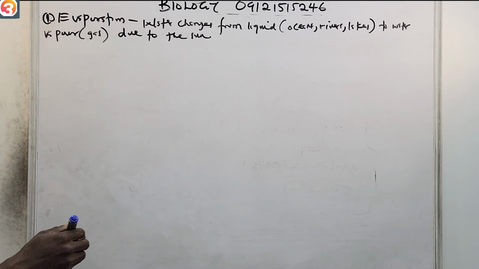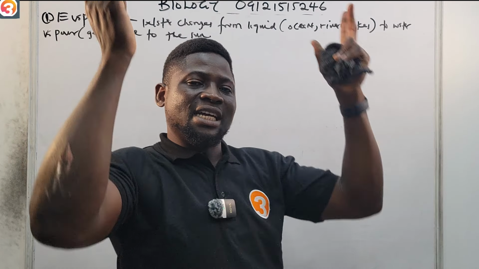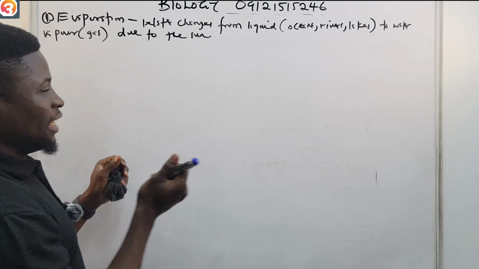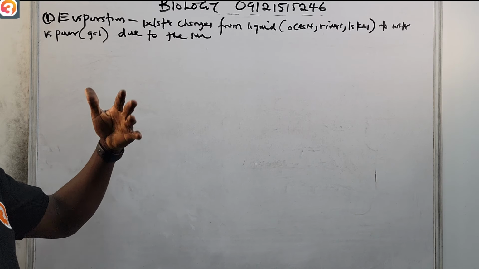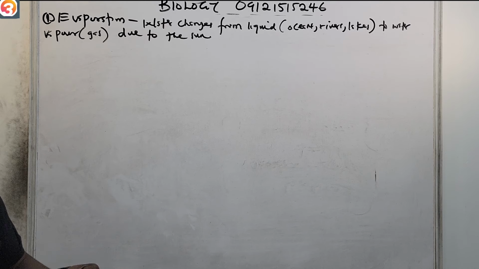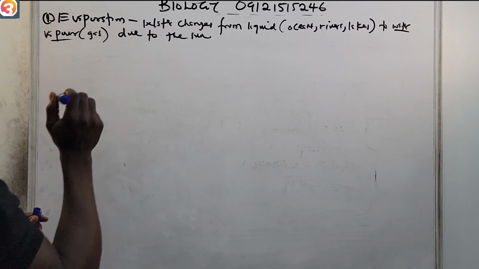That is how water escapes from the earth to the atmosphere. So the sun heats water, and as it heats it, the water changes from liquid to gas, which is what we call water vapor. So that is number one.